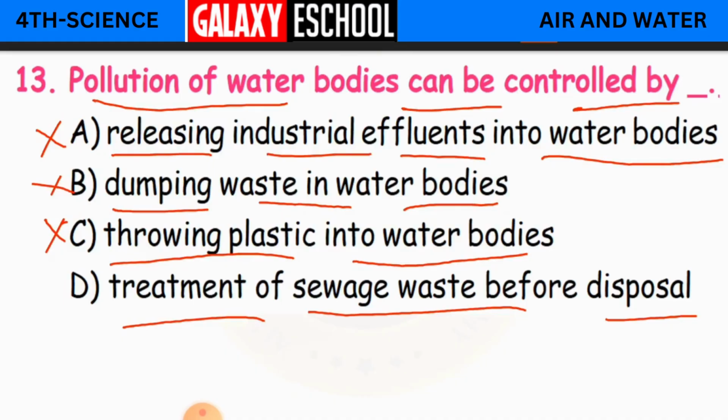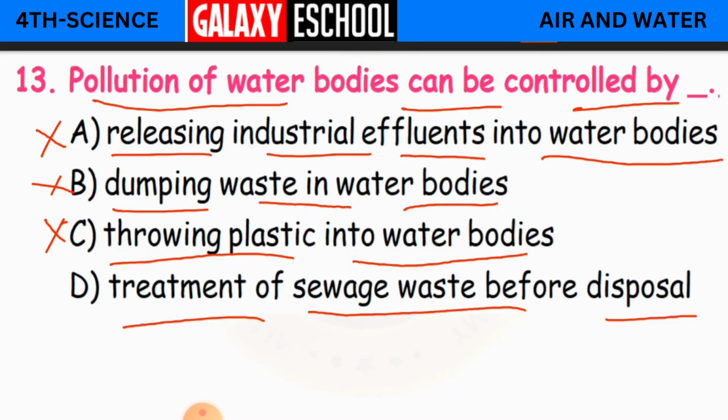Now this sewage waste is nothing but the waste from our houses, from the domestic use and also the industrial use. Domestic in the sense of what we use in our houses, all the waste, and from the factories. So we are going to first separate all the waste before disposal, before dumping it into the water. So they are going to give a treatment to that.